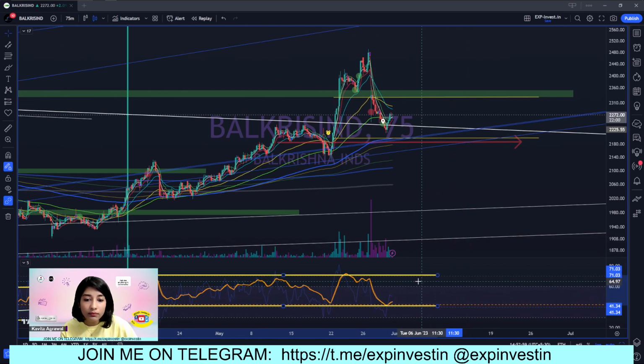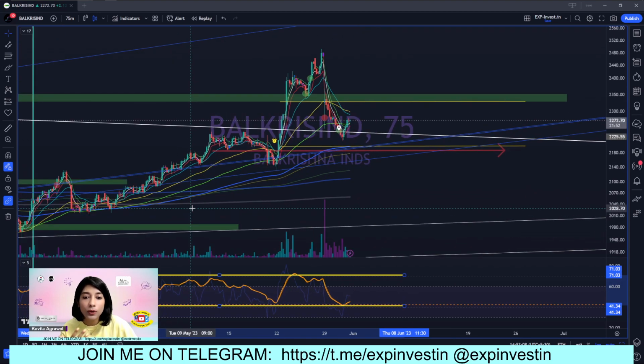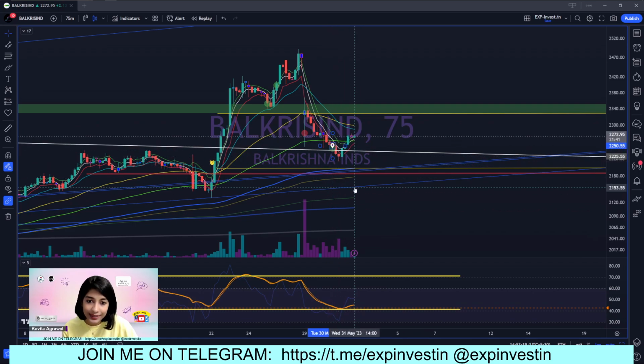So basically, if you've not entered the trade when the RSI just shifted, it gives you opportunities to make fresh entries when it comes and retests the level of 40. So this level of 40 is why I gave another buy call in the stock to my members just yesterday.